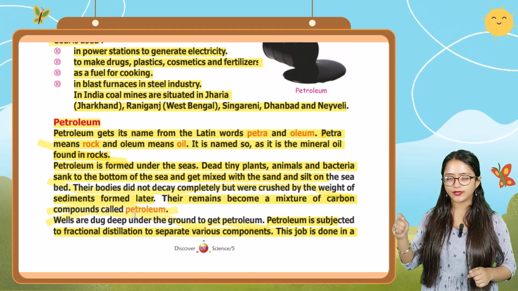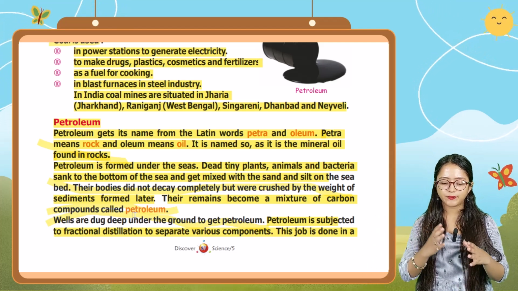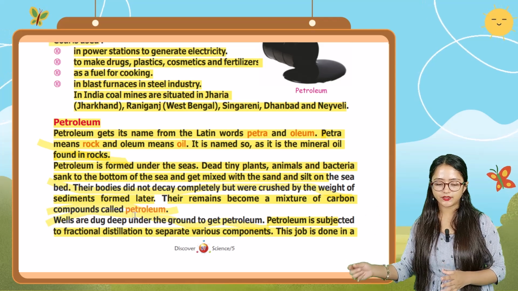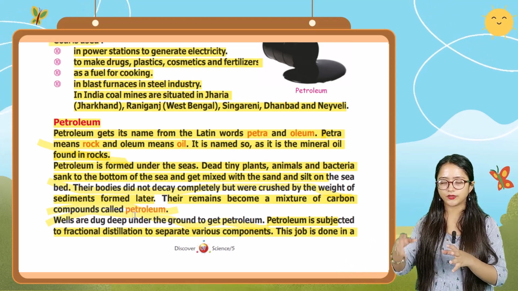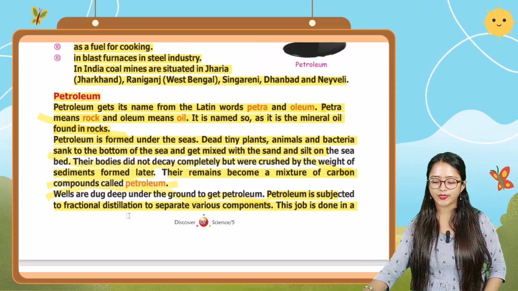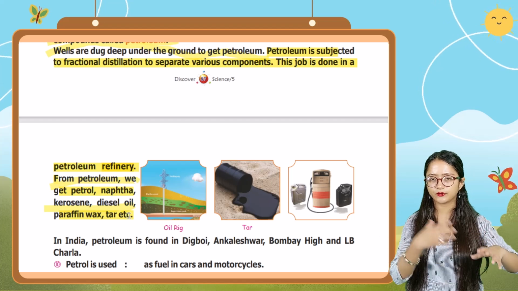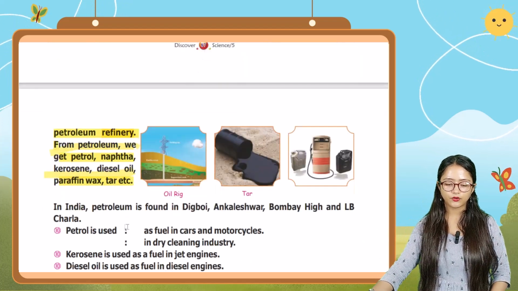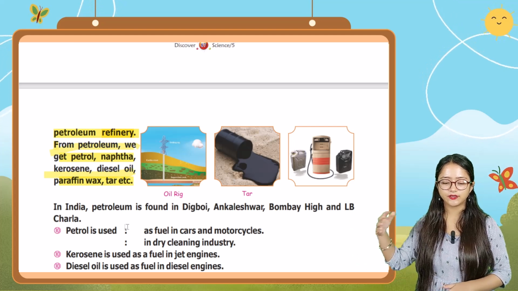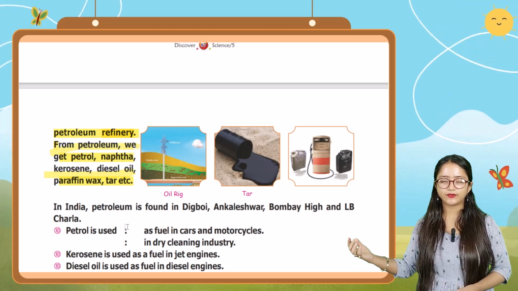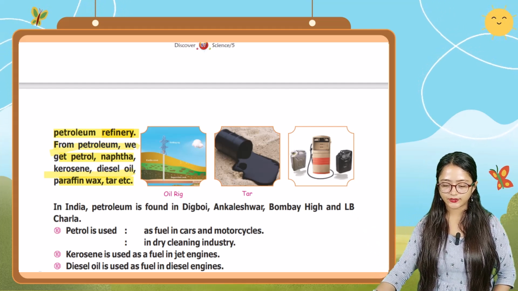And then wells are dug deep under the ground to get petroleum, and petroleum is subjected to fractional distillation to separate the various components inside it. This job is done in a petroleum refinery, where the petroleum gets refined. From petroleum we get different things like petrol, naphtha, kerosene, diesel oil, paraffin wax, tar, etc. And petroleum jelly you also get.